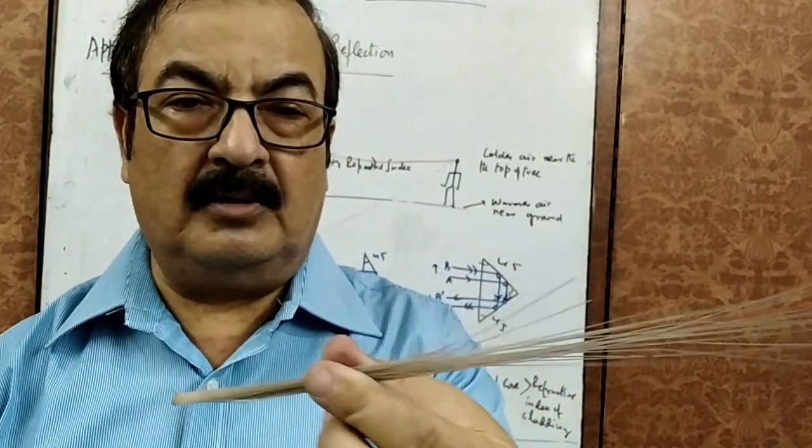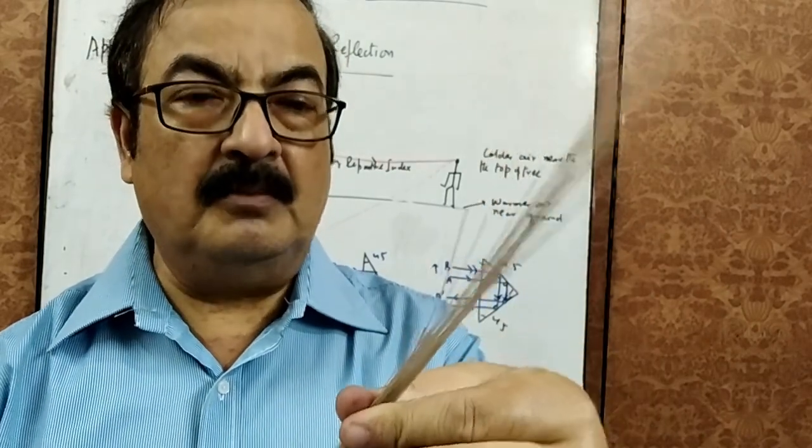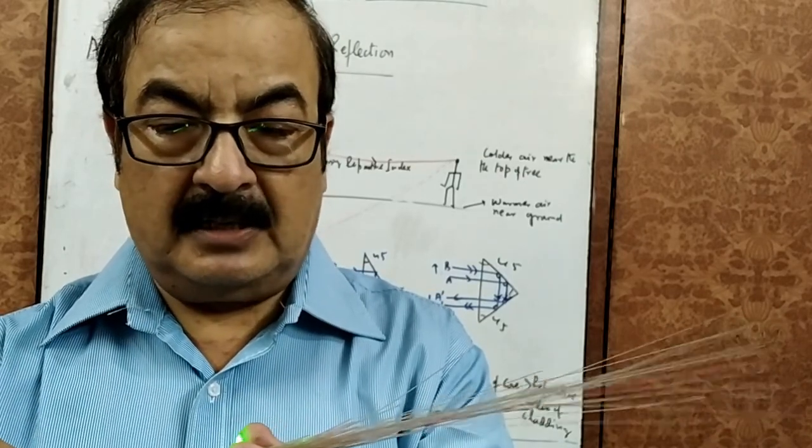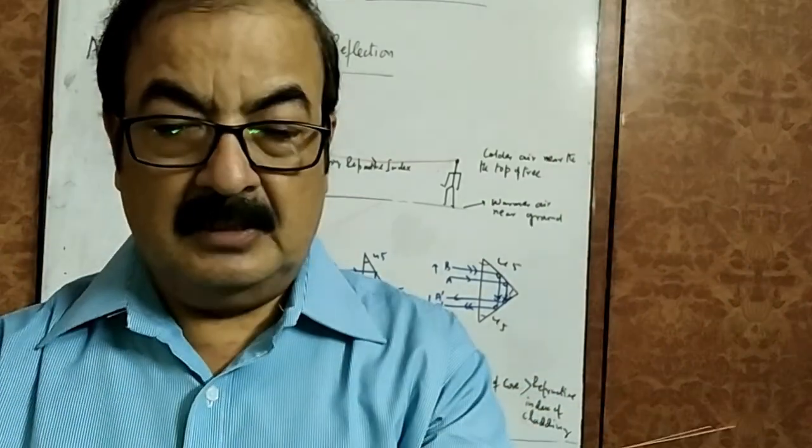This is used for decorative purposes in homes, and if I just switch it on, then you can see some rays of light coming through, passing through the different fibers. I think you can just observe the fibers. These are the beauties of the fiber. You can see that light is moving into the fiber, and at the exit point, there is always some light which you observe.